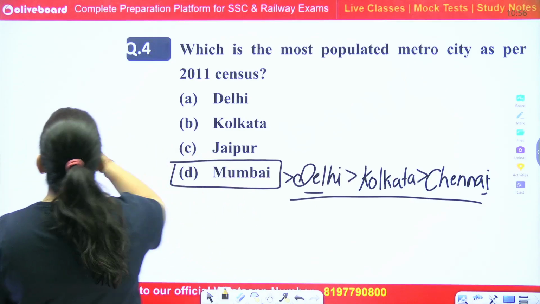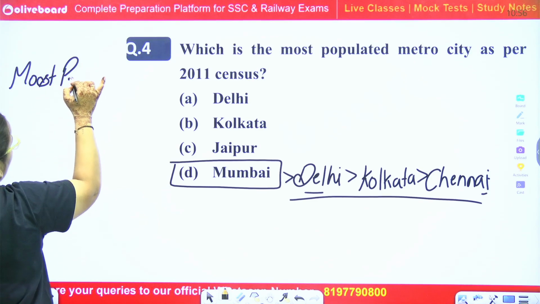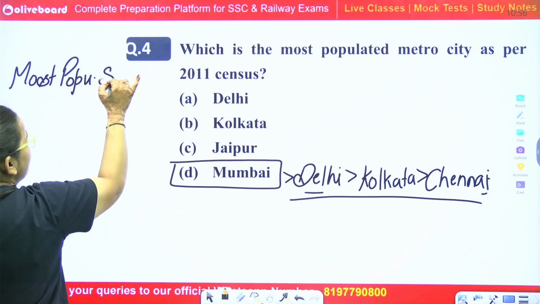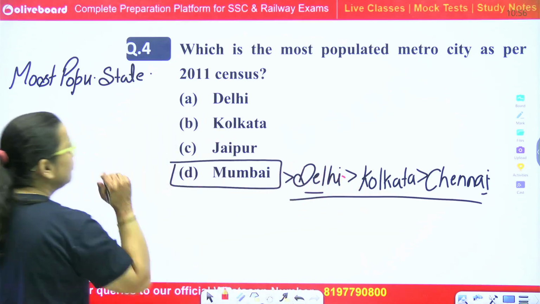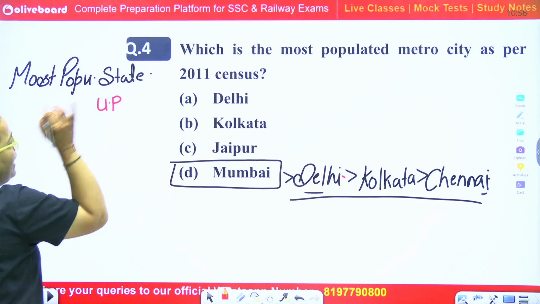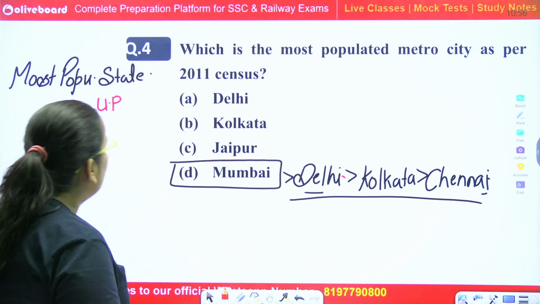If they ask you the most populated state of India, the answer will be UP, or you can say Uttar Pradesh. Now, moving to our next question.